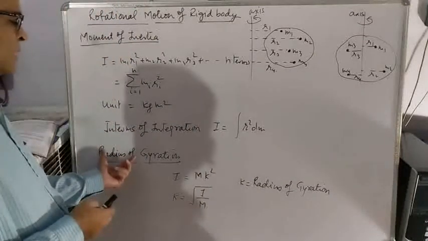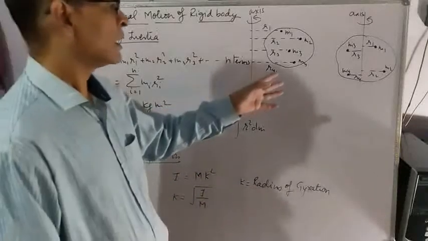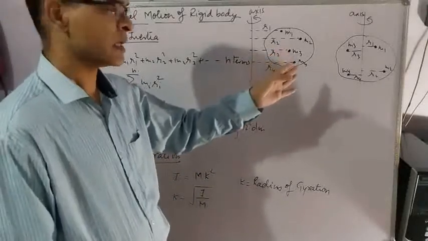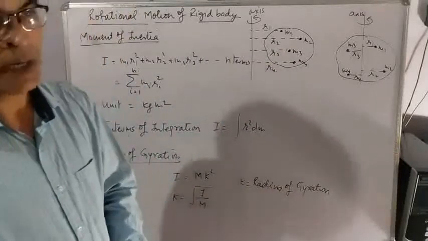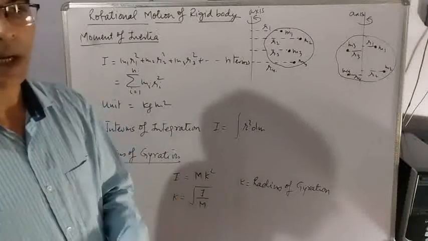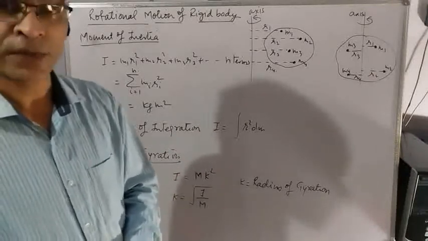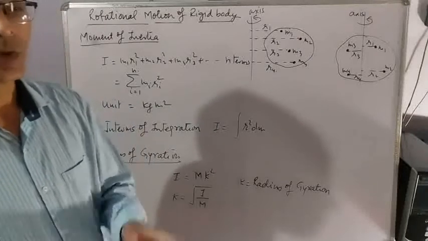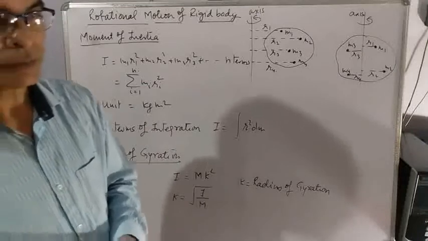Now let us understand radius of gyration. I have just told that to find moment of inertia, the body must be divided into a large number of particles, and for each particle you have to find m r square and then add it. But practically it is quite difficult. So a distance has been defined called radius of gyration.